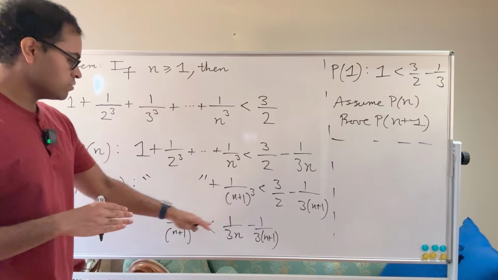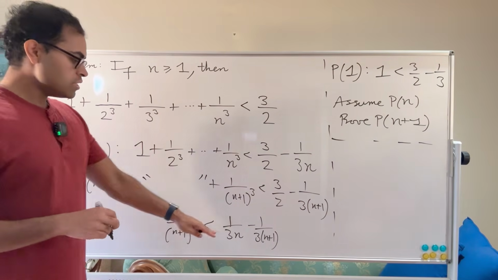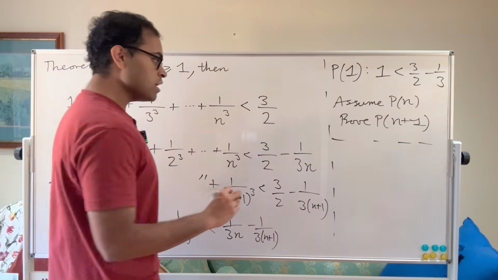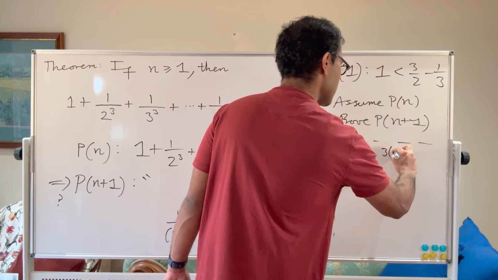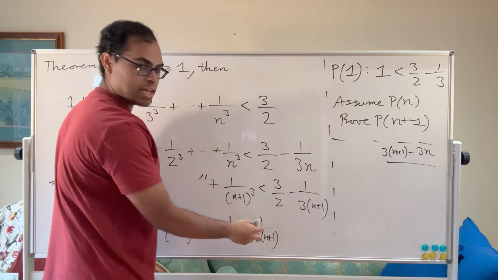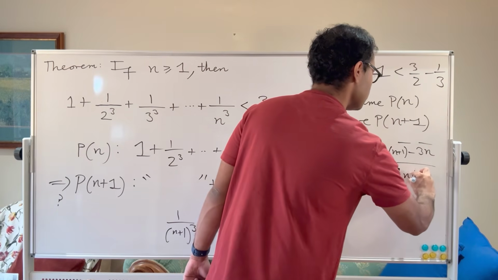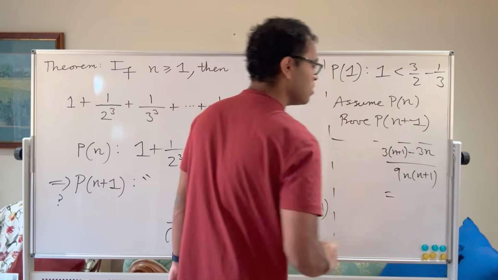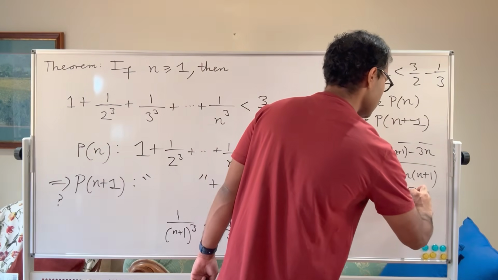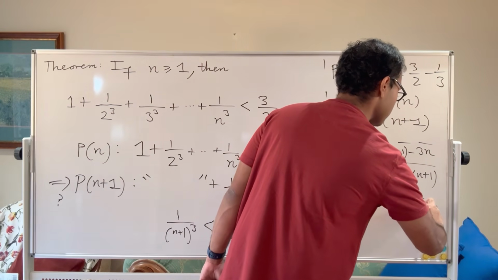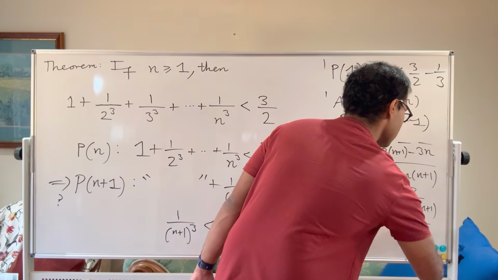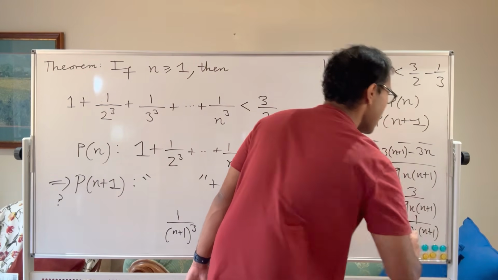And now, what we're going to do is we have to show this is true. So for this, we'll just simplify the right-hand side, right? The right-hand side, by making a common denominator, is going to be 3n plus 1 minus 3n divided by the product of the denominators, which is 9n times n plus 1. Okay, so 9n times n plus 1. And again, 3n plus 1 minus 3n is just going to be 3. Okay, it's 3n plus 3 minus 3n, so it's 3 over 9n times n plus 1, and that's just going to equal 1 over 3n times n plus 1.